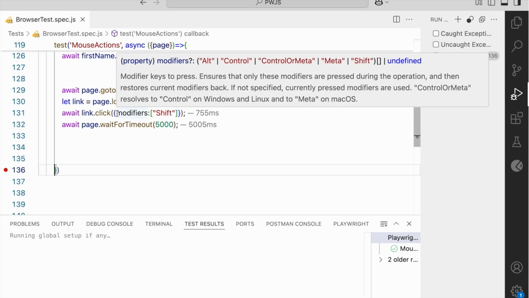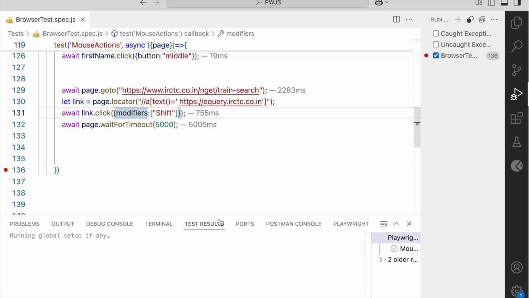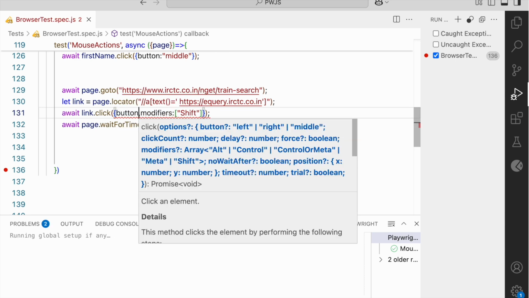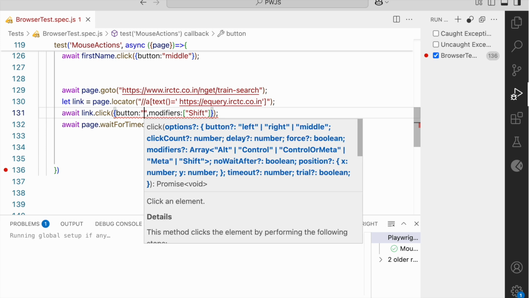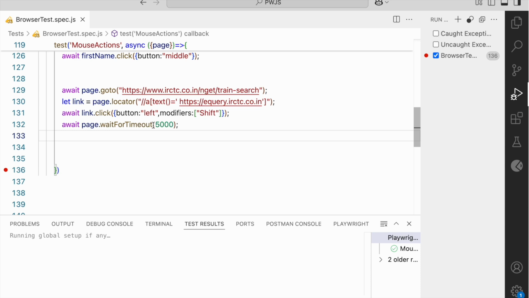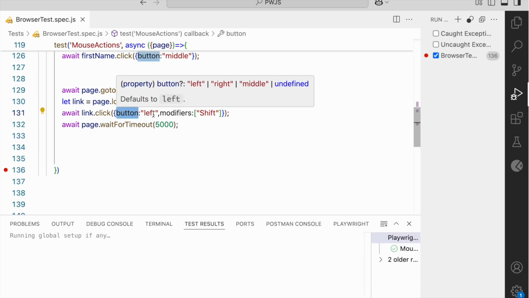At the same time, if you want to pass some other attributes, let's say I will pass button, so I can say left. By default the button is left, so I am also passing the attribute button equal to left.